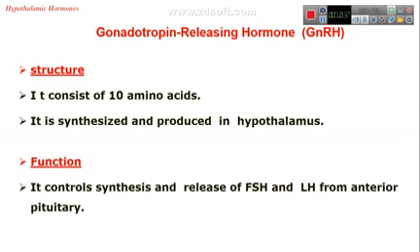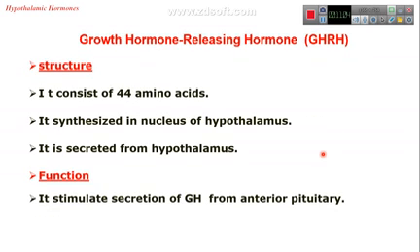Gonadotropin releasing hormone, from its name, its effect is on the gonads. This is a 10 amino acid hormone, and it controls synthesis and release of follicle stimulating hormone and luteinizing hormone from the anterior pituitary gland. These two hormones will go in the blood to the gonads, male and female gonads, and stimulate them to secrete their hormones.